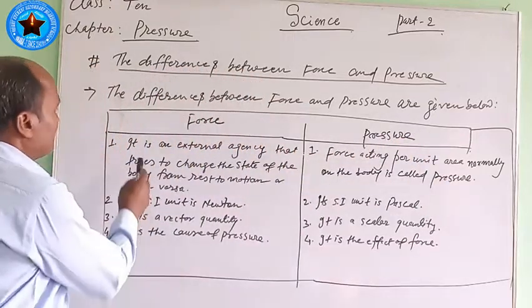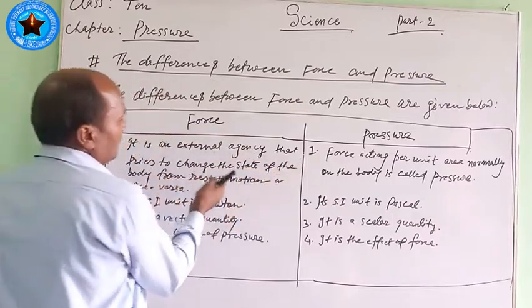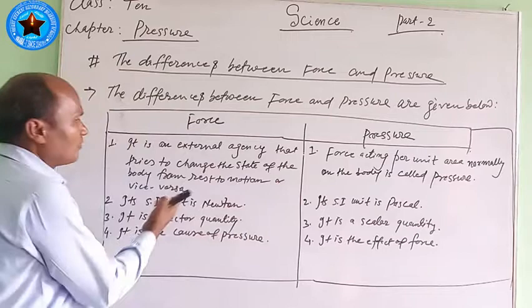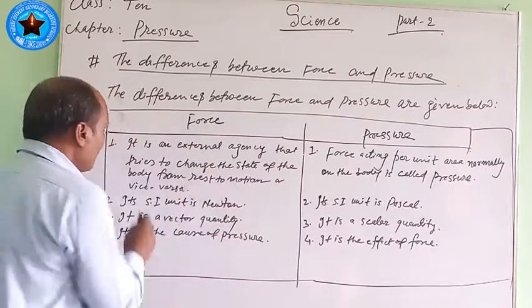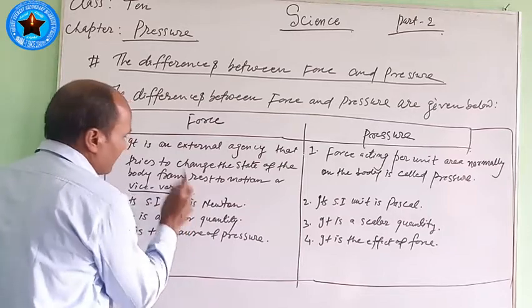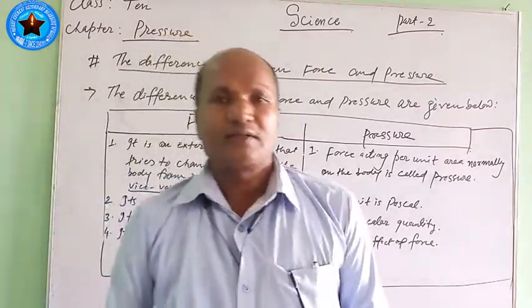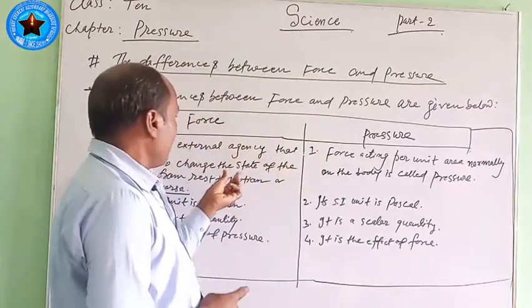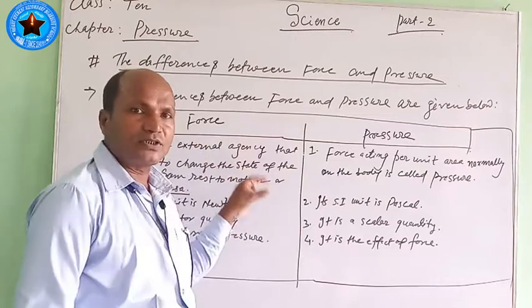First, force is an external agency that tries to change the state of the body from rest to motion or vice versa. Here the meaning of vice versa is just the opposite, like from motion to rest. It also defines the force. It means the first point is the definition of the force.